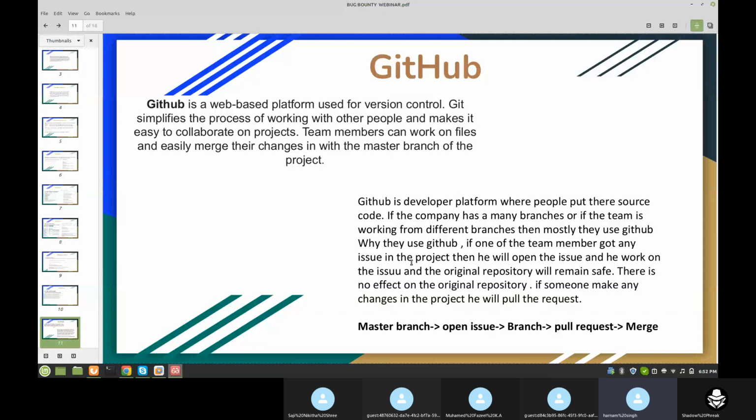He will open the issue and work on it, and the original repository will remain safe. There is no effect on the original repository. If someone makes any changes in the project, he will make a pull request.